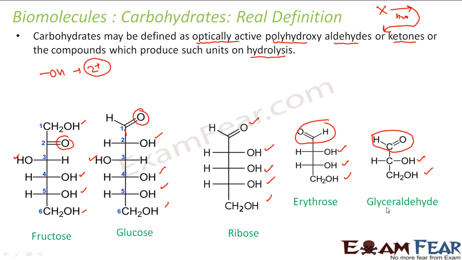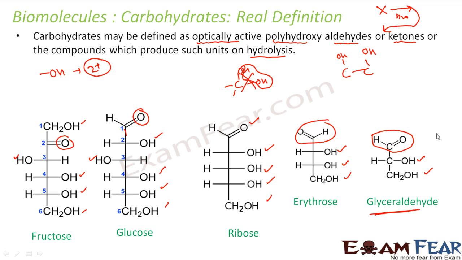Now you must be wondering why glyceraldehyde is the smallest carbohydrate. Why don't I have carbohydrates with 2 carbons or 1 carbon? The reason is that the definition says you should have 2 or more than 2 hydroxy groups. So let's assume there's 1 carbon and I put 2 hydroxy groups. We have seen that if a carbon has 2 OH groups, they are bulky groups, water will come out and it will become CO. So that is not possible, that won't be stable. So a minimum of 2 carbons for 2 OH groups. That is the minimum requirement.